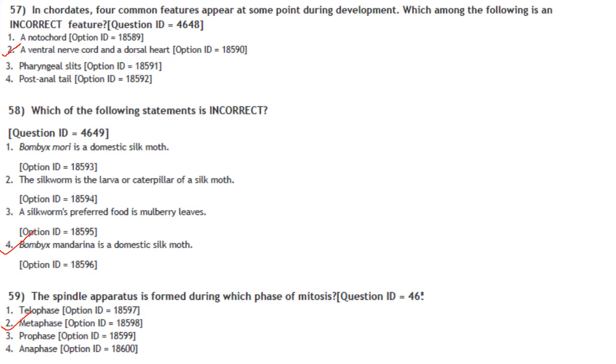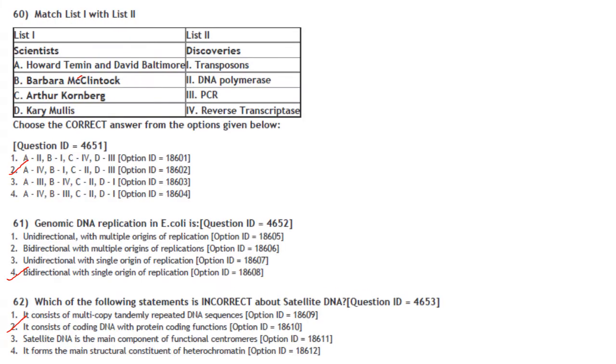Then, the spindle apparatus is formed during which phase of mitosis? Naturally, metaphase. Everybody knows that answer. It is a very easy question. Answer is option 2. Then, scientists with their discoveries you have to match. Howard Temin and David Baltimore, reverse transcriptase. Barbara McClintock, transposons.